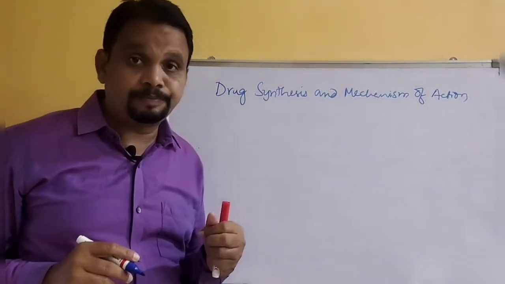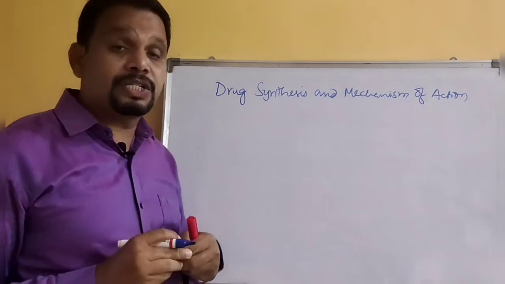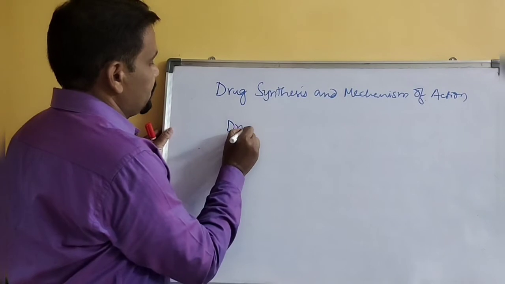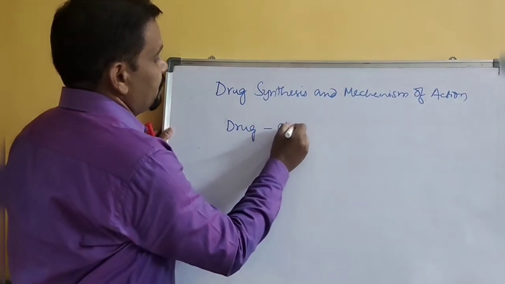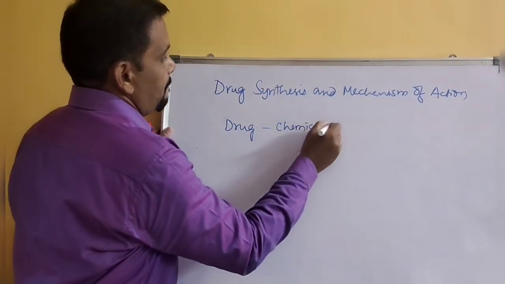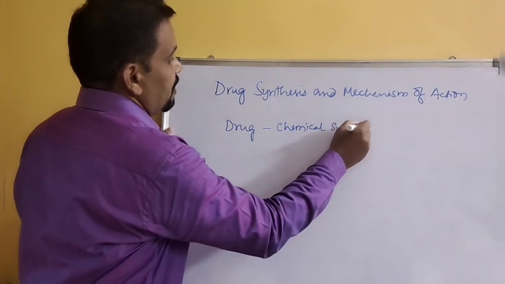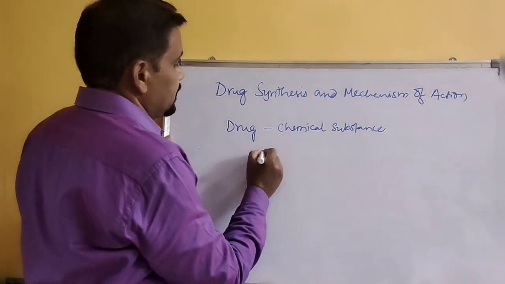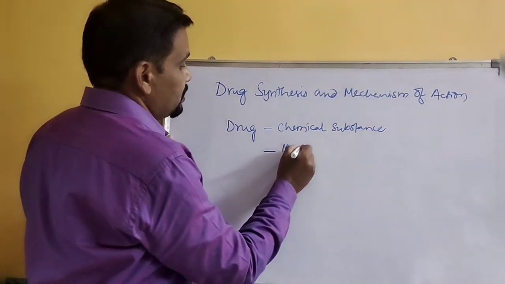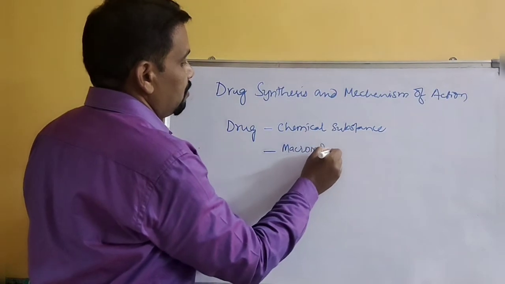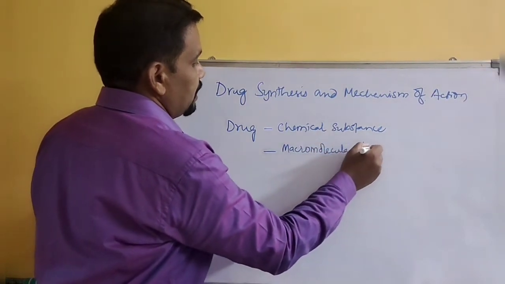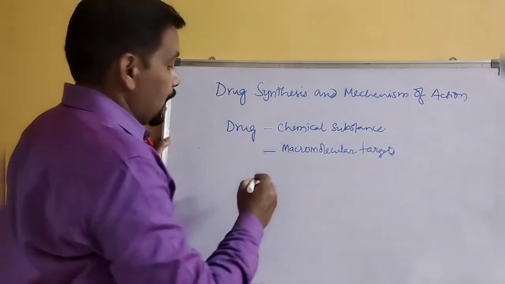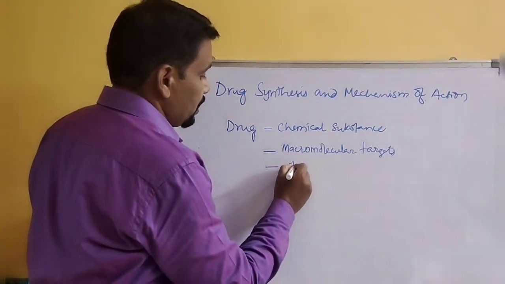So what is a drug? First you need to understand the concept about a drug. Okay, a drug is a chemical substance that interacts with macromolecular targets in the body and produces pharmacological effects.